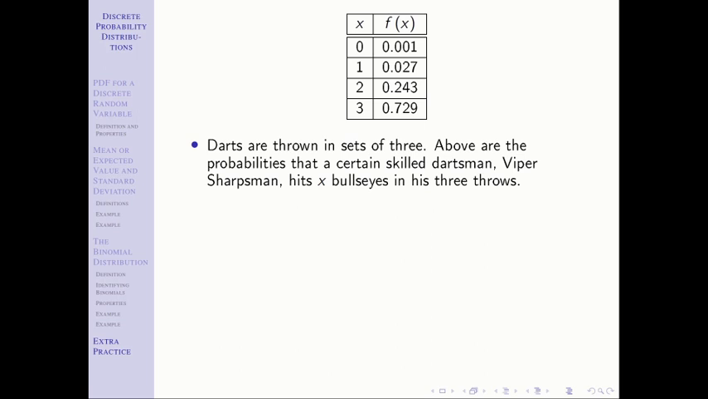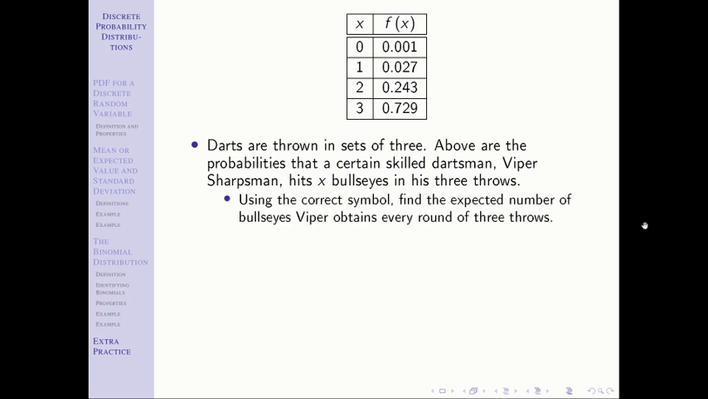X represents the number of bullseyes thrown in 3 throws. The first question asks you to find the expected number of bullseyes using the correct symbol. So first off, recall expected number, mean, average are all synonymous terms. And then using the correct symbol, what I'm trying to make sure that we understand is that you have to differentiate between X bar and mu. Is this a sample mean or is this a population mean?